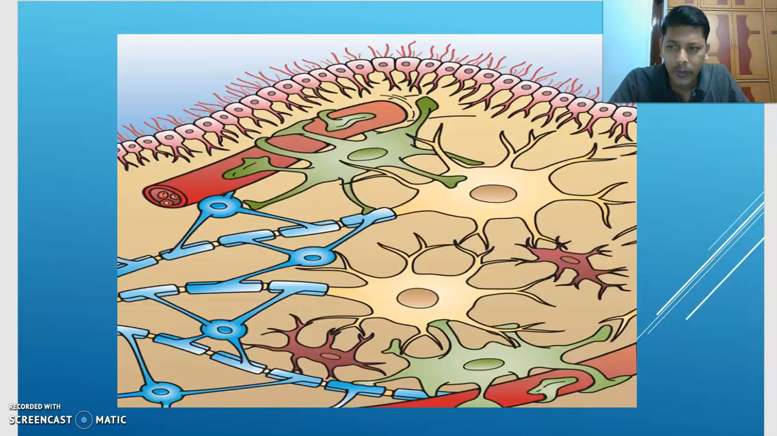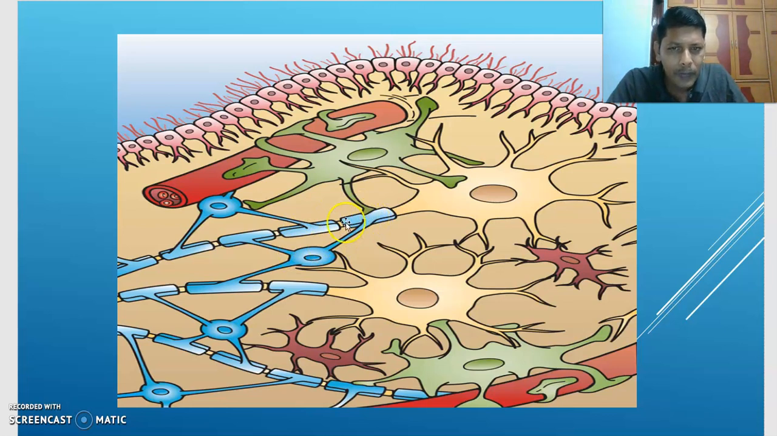Okay, I will show you here. Look at this one. This cell, this blue color one. This is the nerve cell. You know, this is the cell body. These are dendrites, and this is axon. Above the axon, this is the blue color one. Myelin sheath is present, and who is forming this myelin sheath?